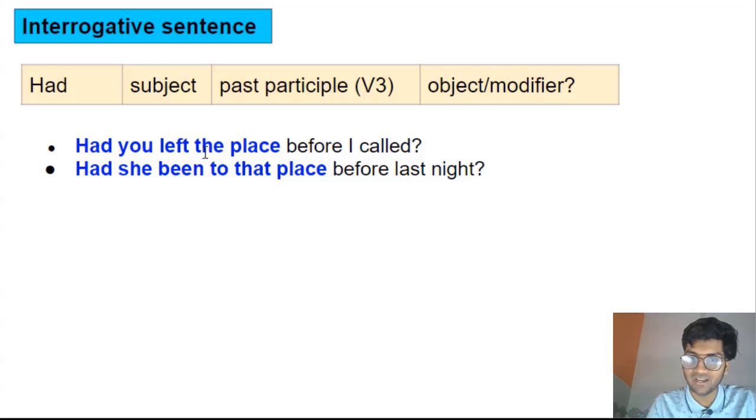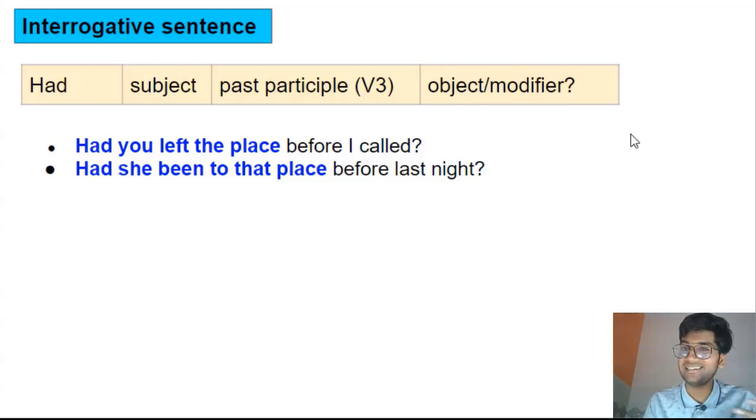Sentences: Had you left the place before I called? First the auxiliary verb, then the subject, then the past participle. Had she been to that place before last night? That's a particular point of time in the past. I'm talking about an action. I want to know whether an action had already happened before this point of time, right? So that's how we form interrogative sentences.